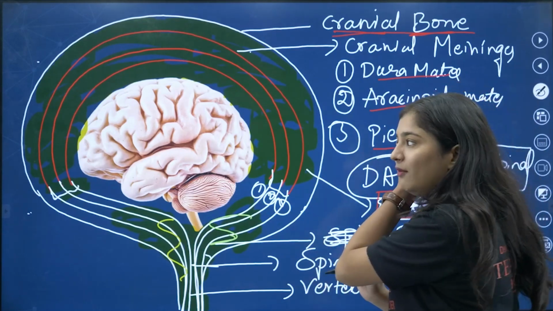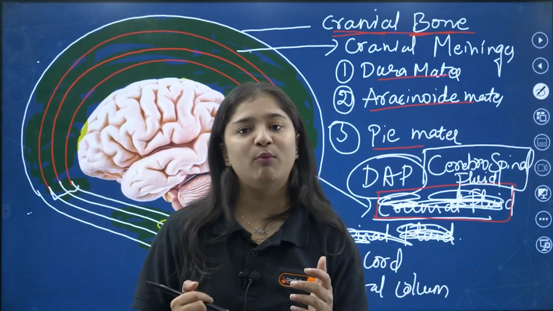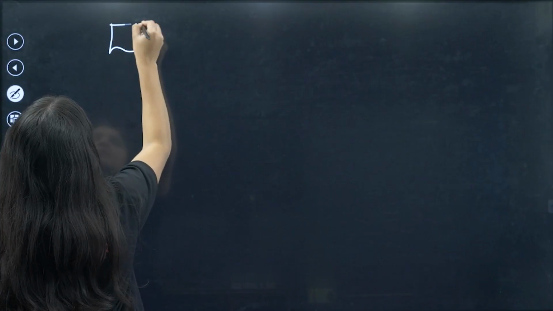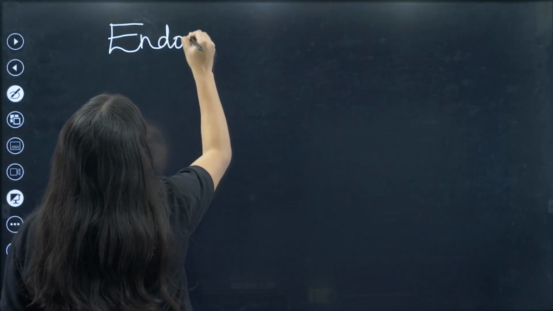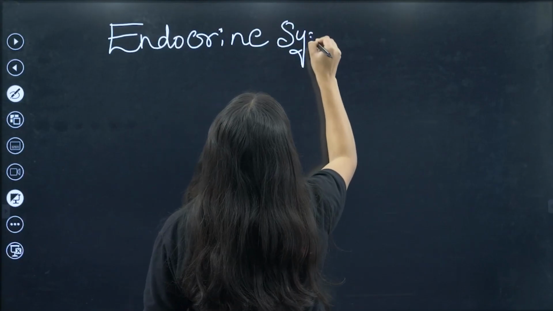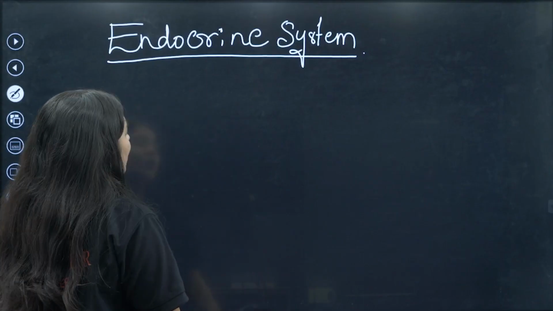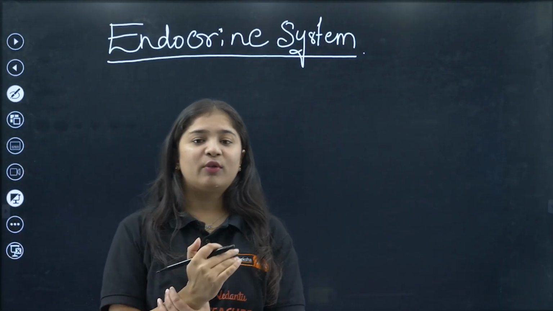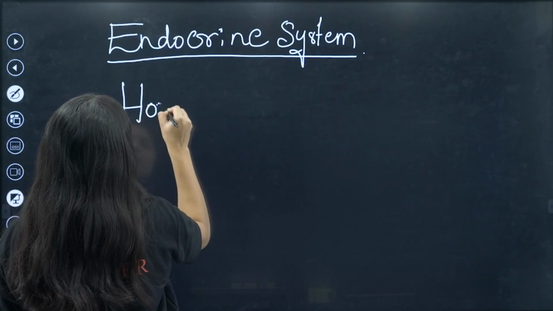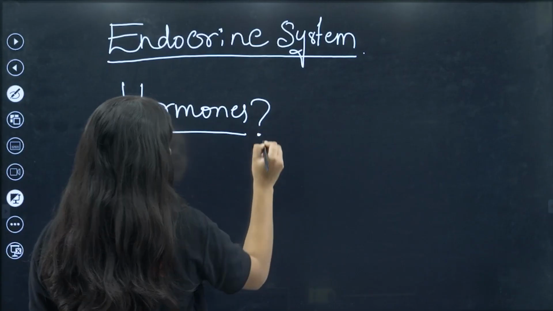So we'll move on to the next, and we are going to discuss the endocrine system and hormones in our body. So what exactly is the endocrine system? Before studying the endocrine system, we'll talk about hormones. Ma'am, what are hormones?